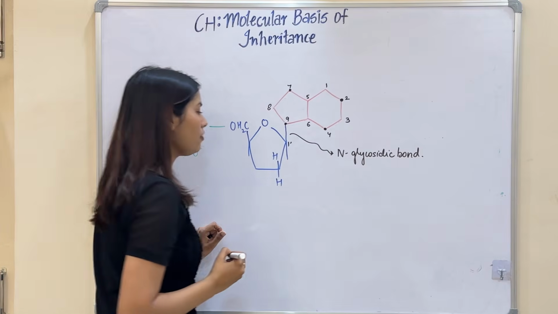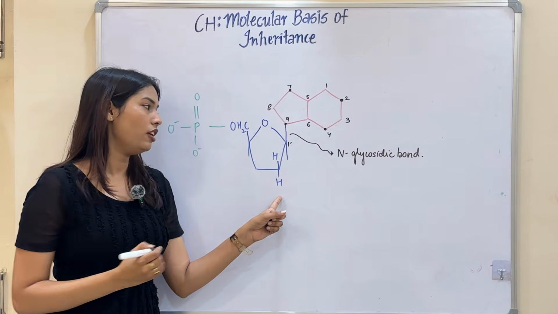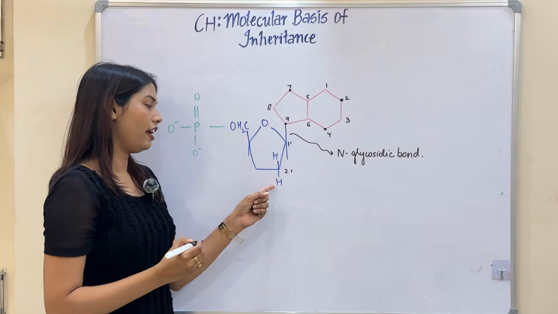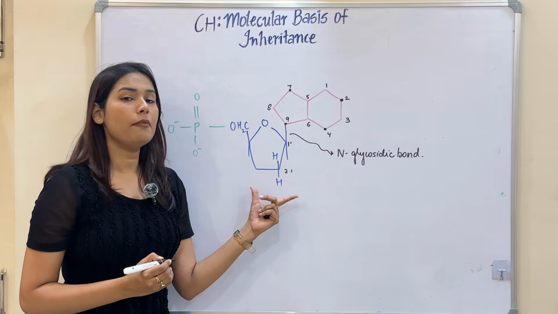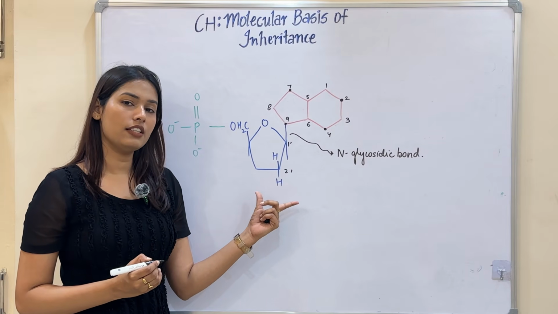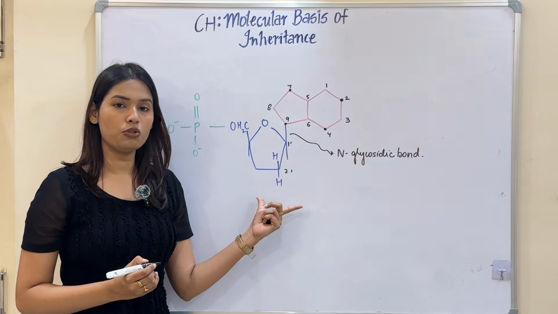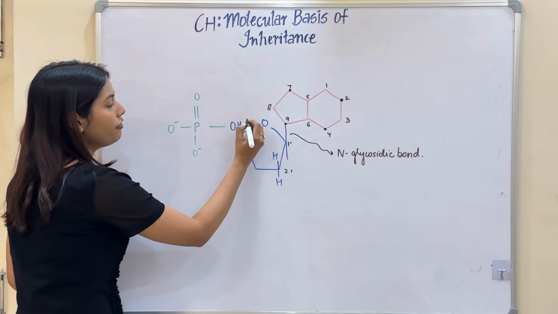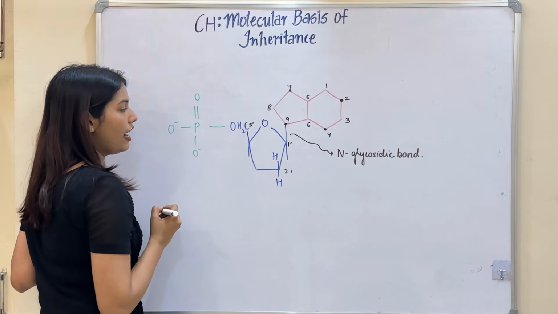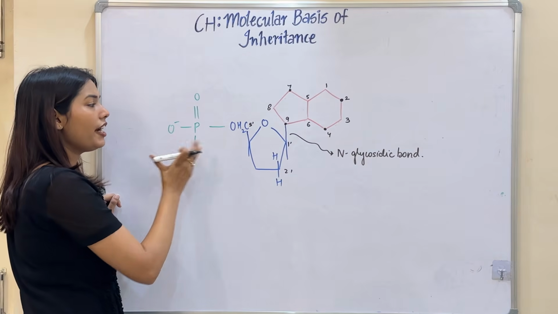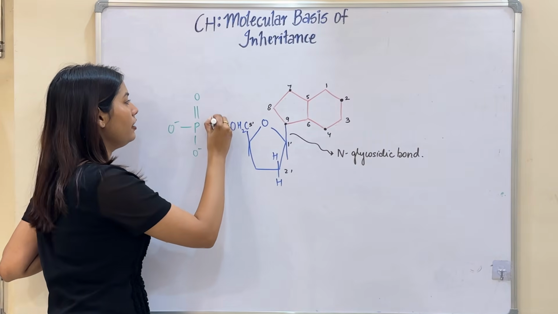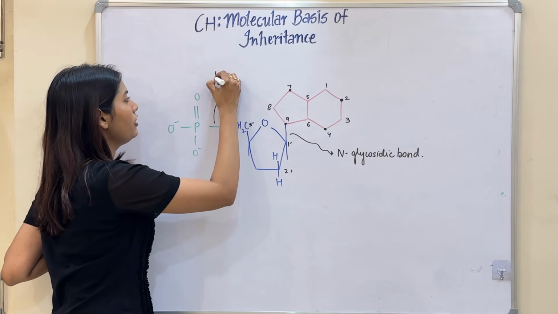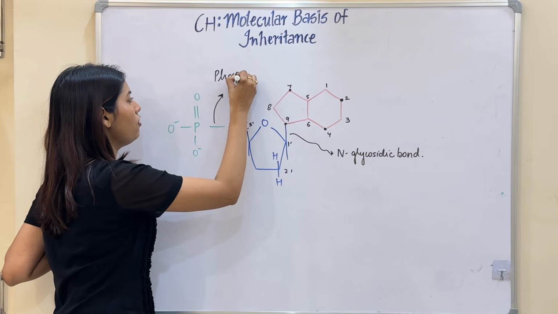Here, if you observe that on the second prime carbon, I have taken H. So this is a deoxyribose sugar. Here on the fifth carbon, 5 dash carbon, my phosphate group is going to attach. And this bond is called a phosphoester bond.